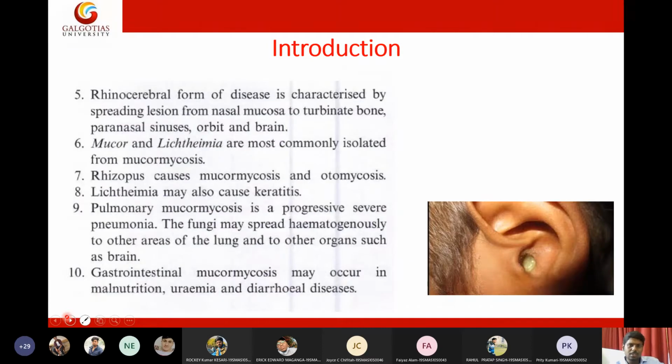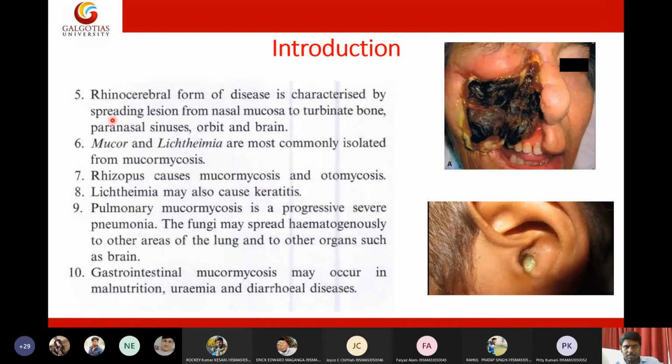Okay, so this Rhizopus will cause the following infections. There is one infection called the rhinocerebral form of disease, which is characterized by spreading lesions from the nasal mucosa to the turbinate bone, paranasal sinuses, and orbit. So very simply, a rhinocerebral infection is an infection of the face. It will start spreading from the nasal sinuses and even go up to the orbit, up to the bone that supports the eyes. This is called rhinocerebral infection.